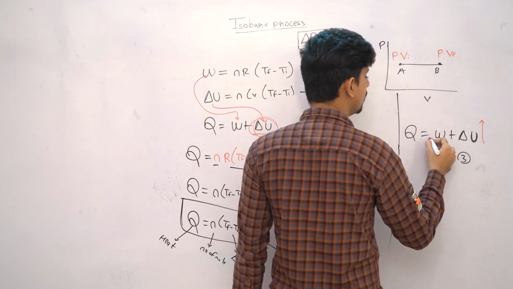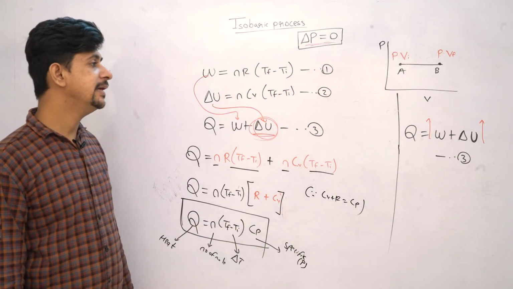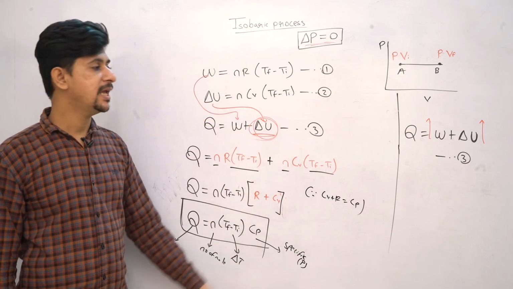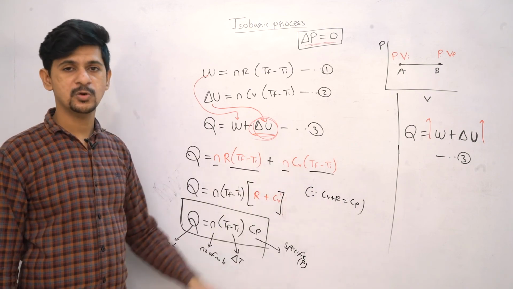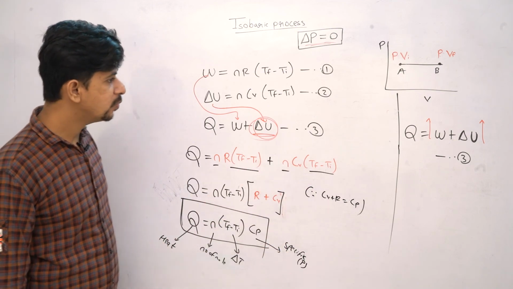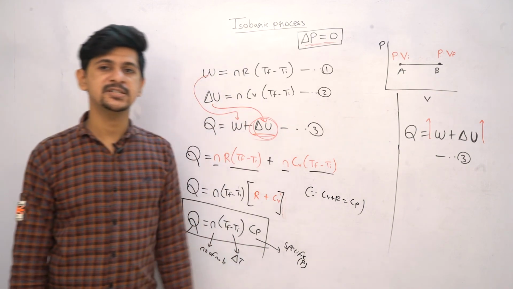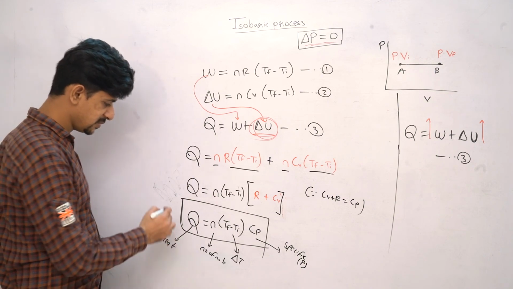Partly internal energy will change, partly work will also be done. So change in temperature will lead to change in internal energy and also work. So whether the change is plus or minus will depend on whether the work is positive or negative, right? And how much internal energy will change will depend on how much the temperature has changed. So this is my final form.